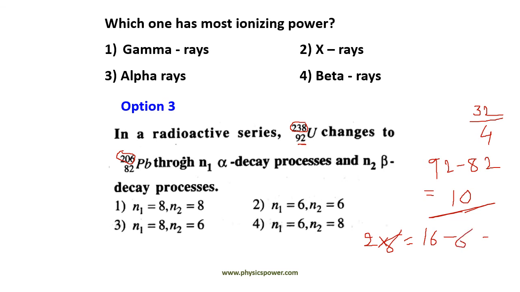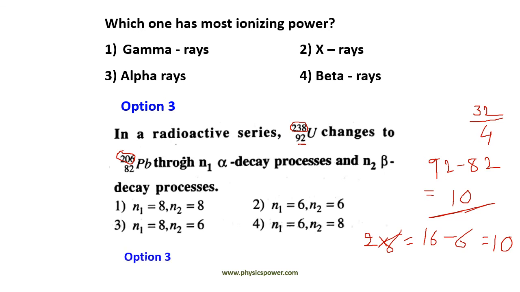Once again I am repeating. Here there are 8 alpha particles, which means for each alpha particle 2 should decrease from Z, so in total it should be 16. But a decrease of 16 is not there, only 10 decreased, which means 6 beta particles come out. That is why the difference is showing as 10. So the answer is 8 alpha particles and 6 beta particles.